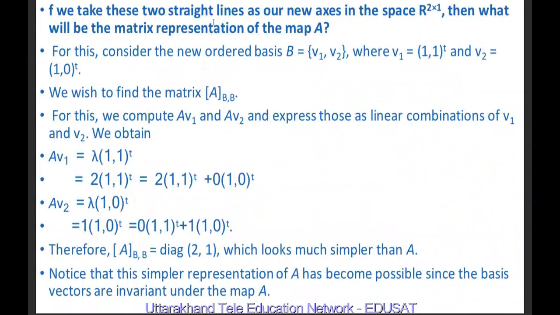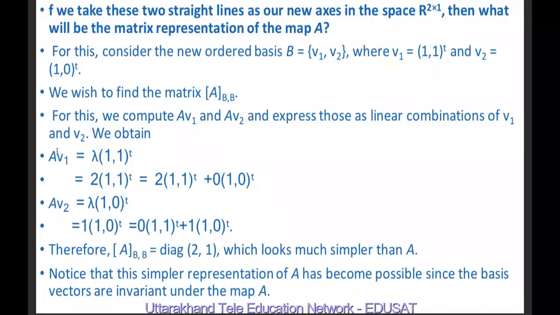If we take these two straight lines as our new axes in the space R^2, then what will be the matrix representation of the map A? For this, consider the new basis B equal to {V1, V2}, where V1 is taken to be (1, 1) and V2 equal to (1, 0). We wish to find the matrix of A with respect to B. For this, we compute A V1 and A V2 and express those as a linear combination of V1 and V2.